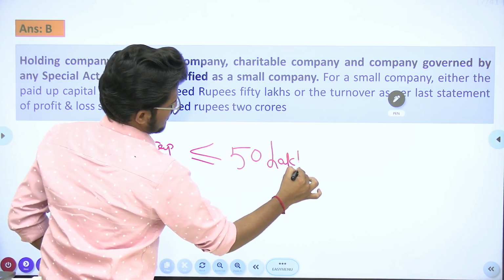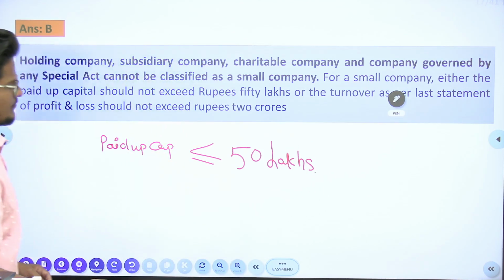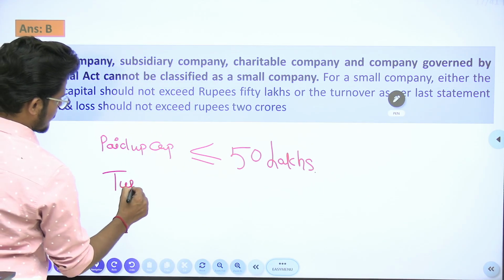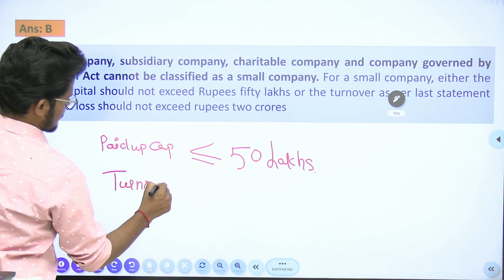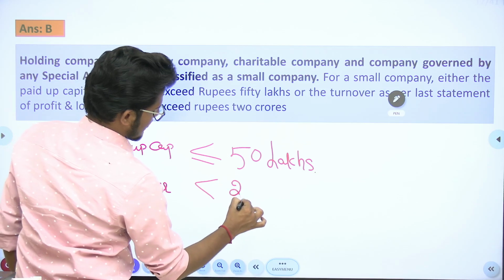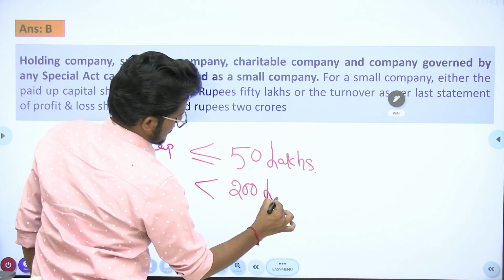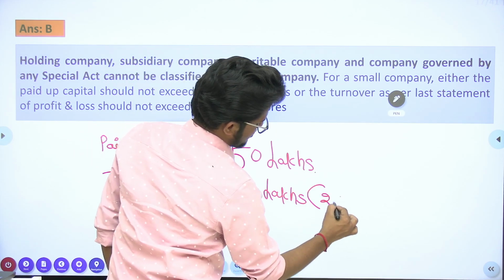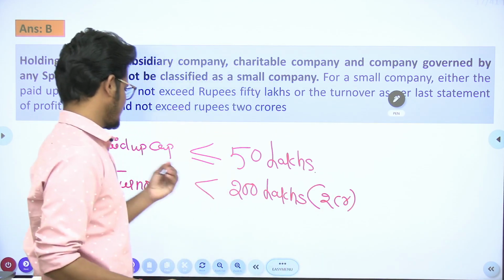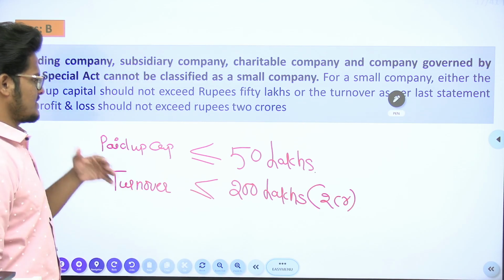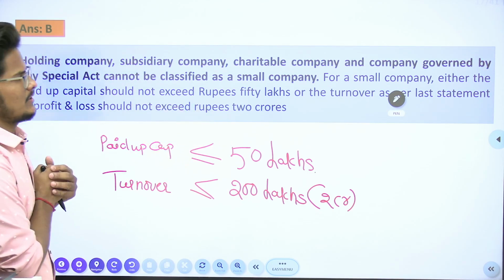So paid up capital maximum should be 50 lakhs. And turnover should be less than 200 lakhs, that means 2 crore. So 50 lakhs paid up capital, turnover less than 200 lakhs. In these two cases, it is called a small company.